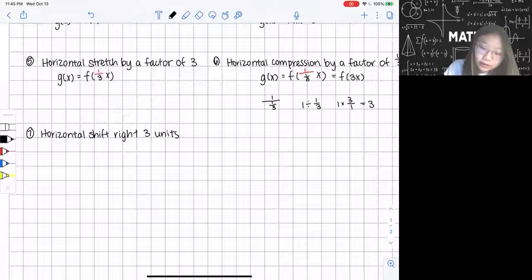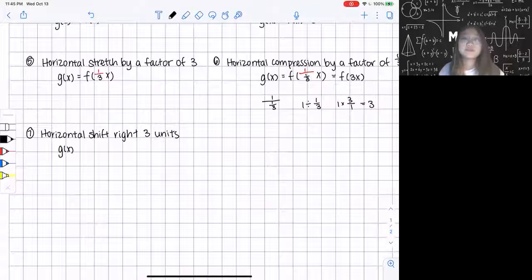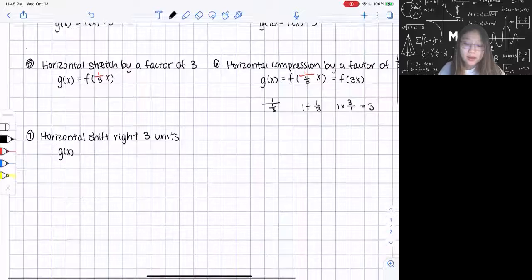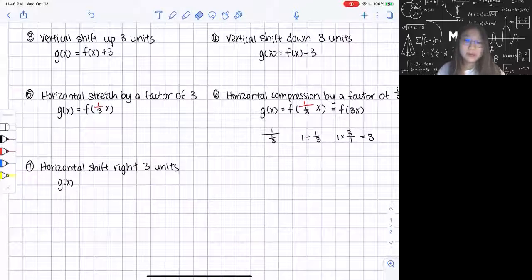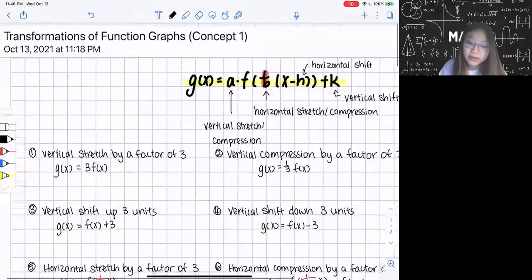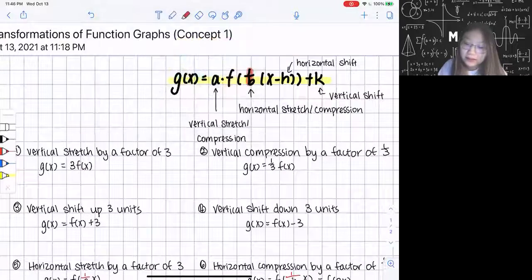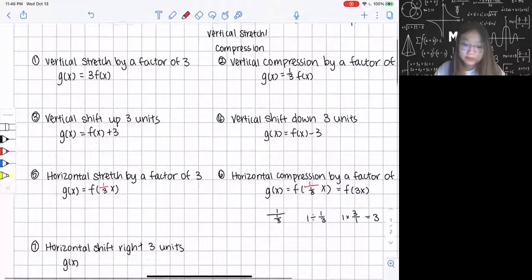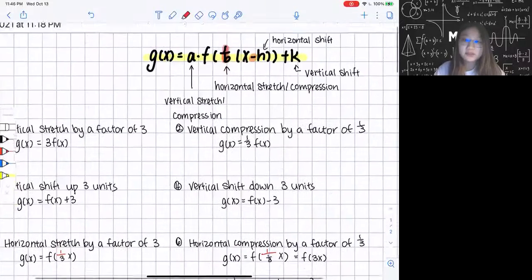So if I have horizontal shift right 3 units, they're the same. Or by the way, for shift, you can also say translates. They're exactly the same. So for shift right 3 units, you probably already noticed here I have a minus sign over here. So this 3 over here is gonna be my h value.